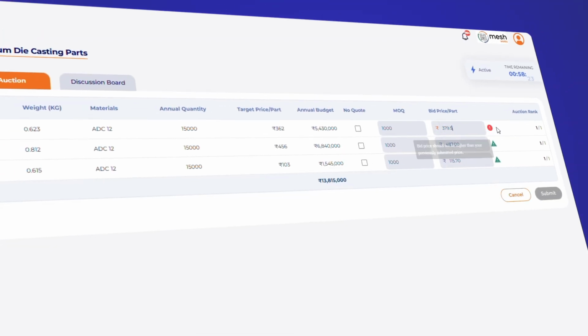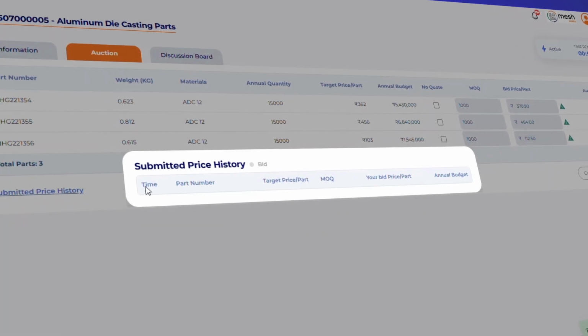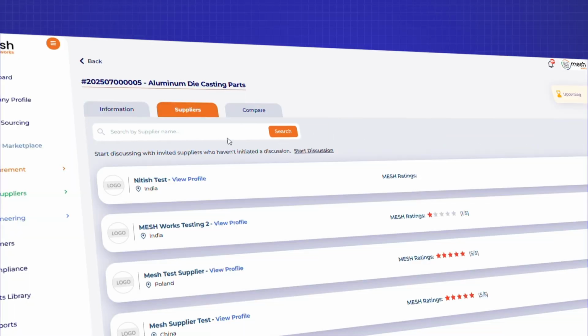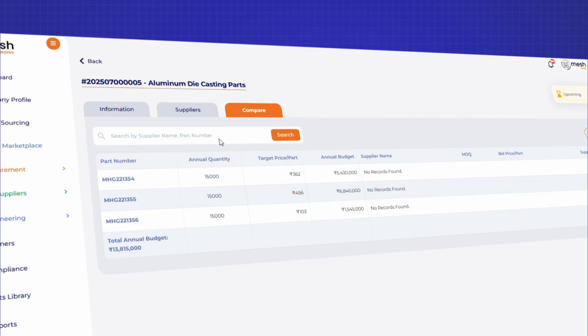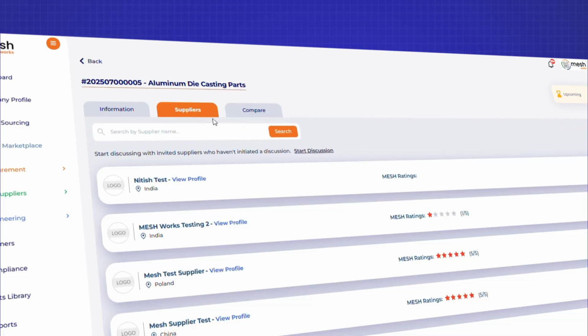Now the kicker here is suppliers are unable to raise prices. Once they enter and submit a price during a live auction, they can only reduce it from there. And what we see is at the end of auctions, a lot of suppliers start to become more engaged in offering more competitive prices, hoping to win certain parts or projects near the end.